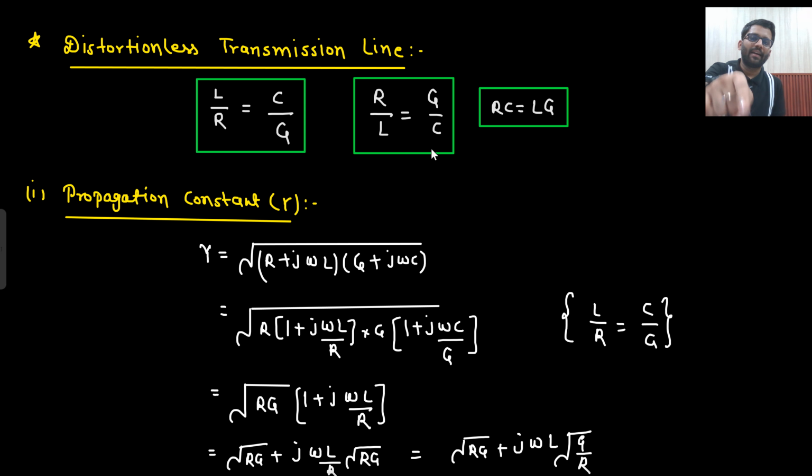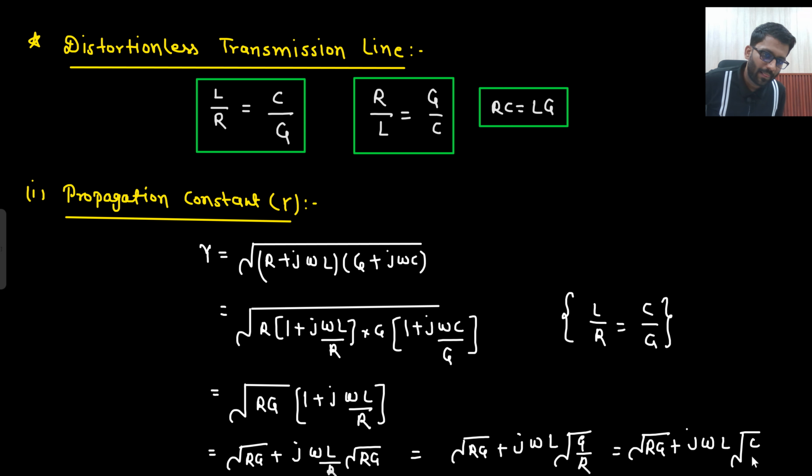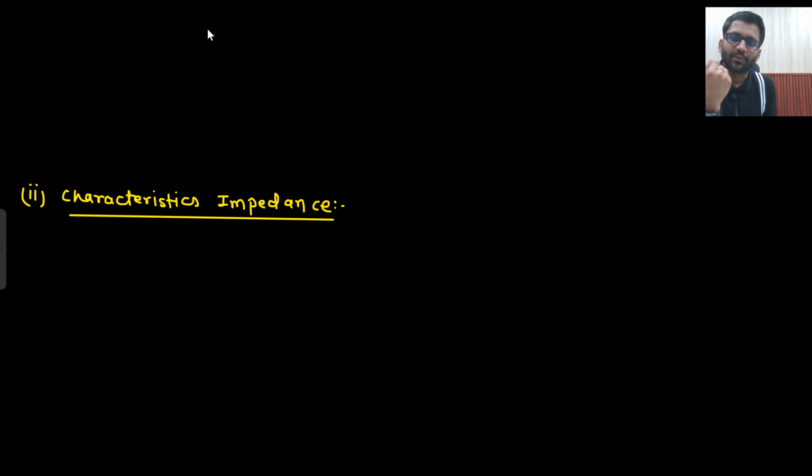Now this G by R can be replaced with C by L, right? G by R can be replaced with C by L. So this is what I am going to do. Under root RG plus j omega L, and under root G by R is replaced with under root C by L. So what are you getting? Gamma is equal to under root RG plus j omega under root LC.